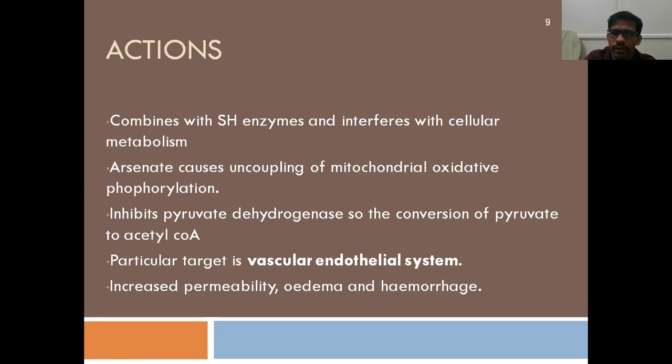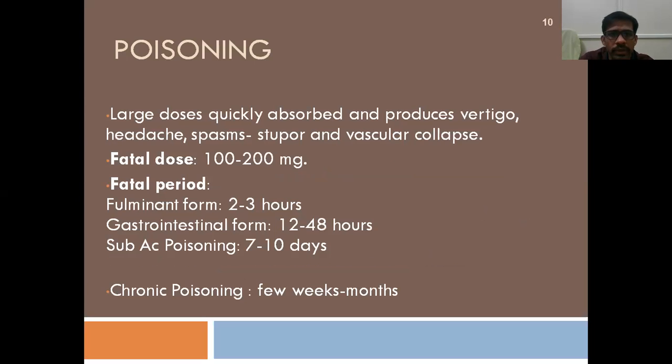In case of poisoning by arsenic, the particular target is the vascular endothelial system. Because of the interference of arsenic in the vascular endothelium, there will be increased permeability of the vasculature, leading to edema and hemorrhage. In large doses, it is quickly absorbed and produces vertigo, headache, spasms, leading to stupor and vascular collapse. The fatal dose is a minimum of 100 to 200 milligrams of arsenic, which can kill a person.